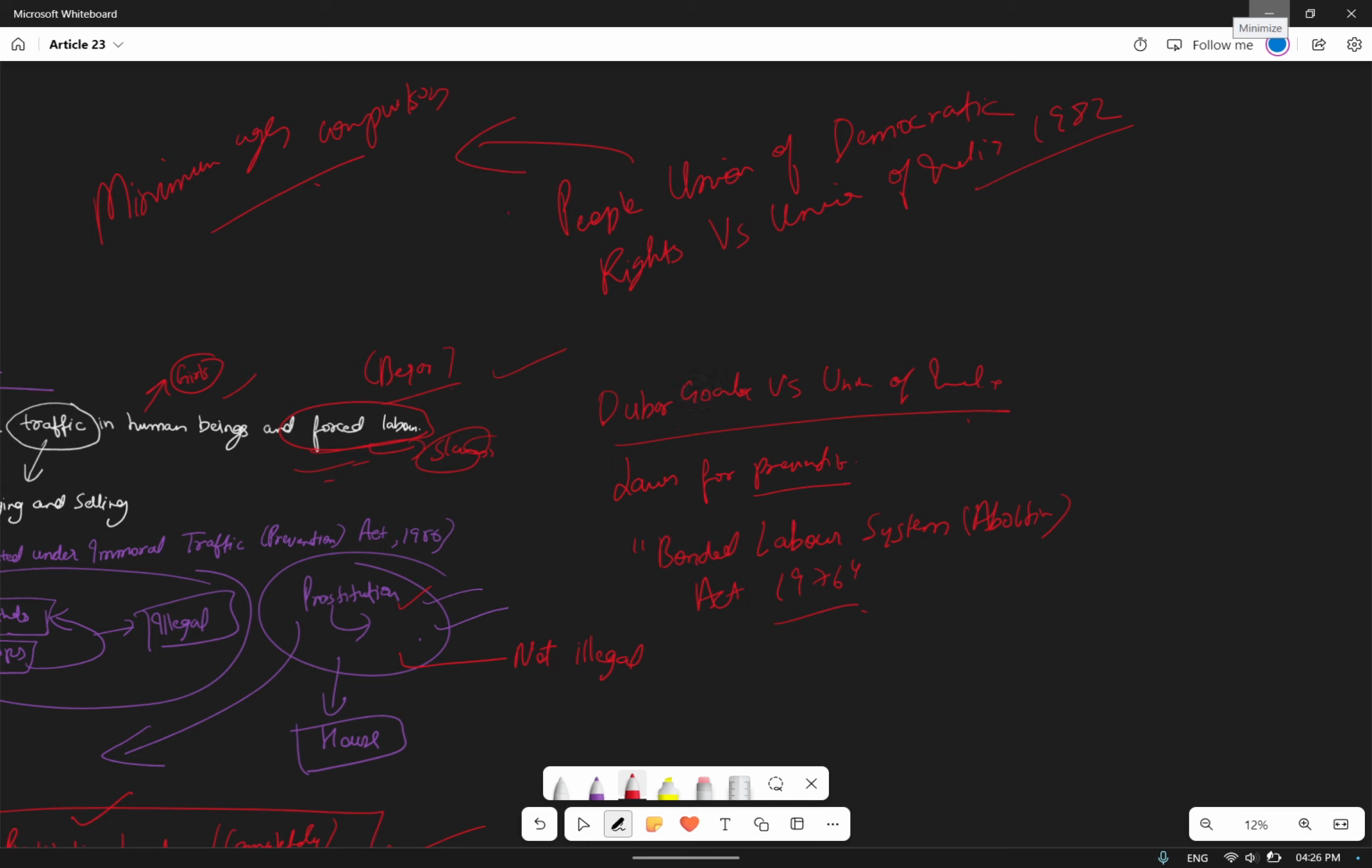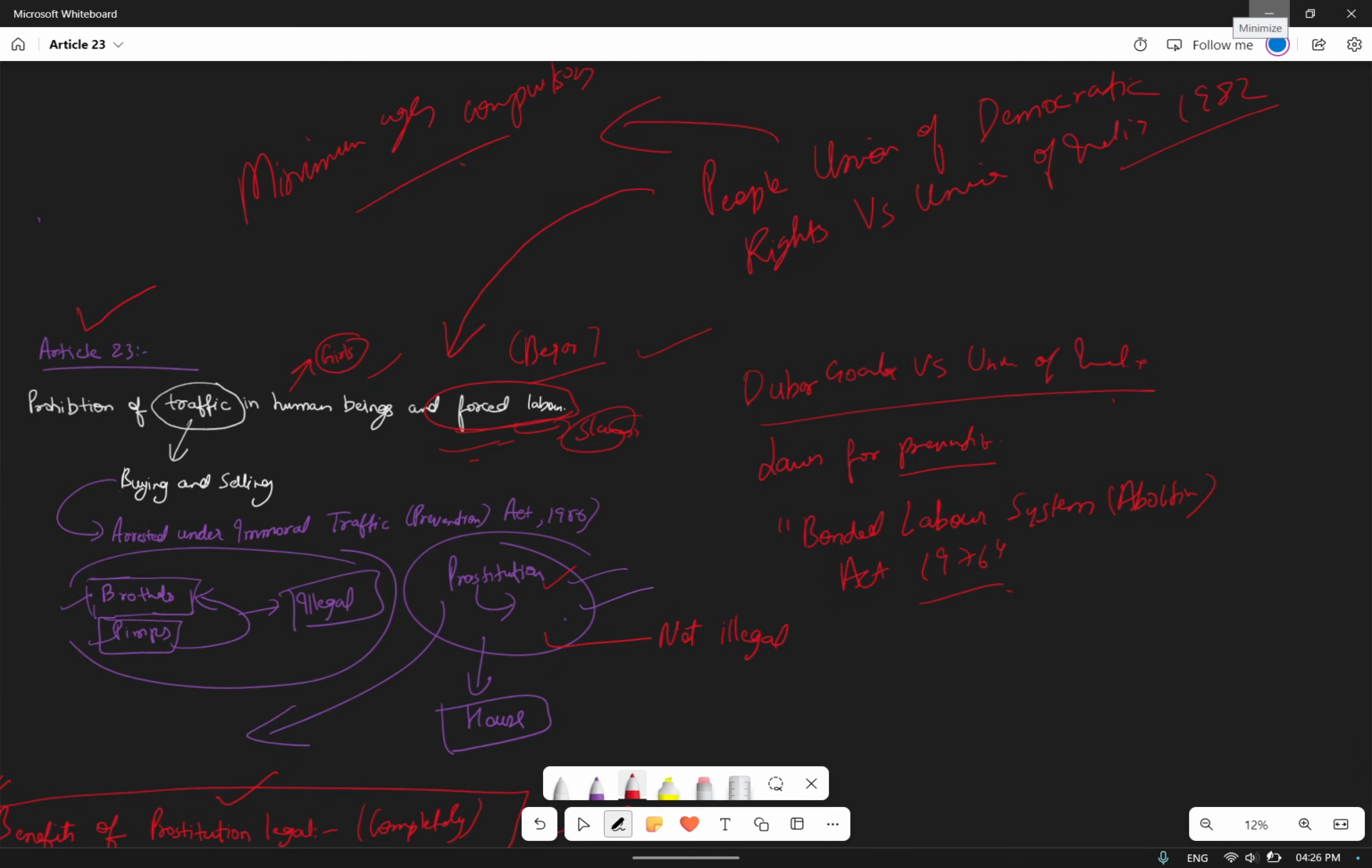If you are not giving a minimum wage to a laborer, then you are denying him Article 23, and this is a fundamental right. You can't do that. Okay, so yes, Article 23 protects from that. There are multiple laws in favor of government also. Even if you are paying less than minimum wages, this is also not allowed.